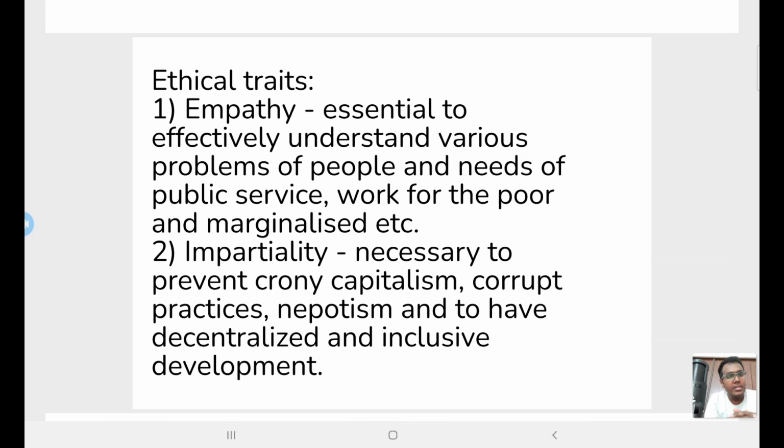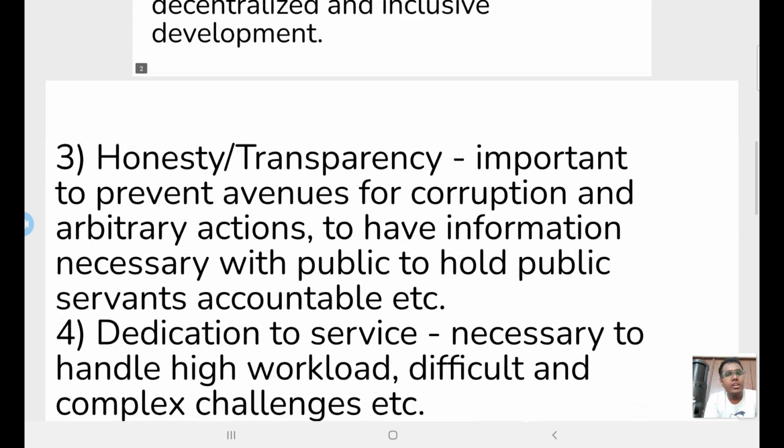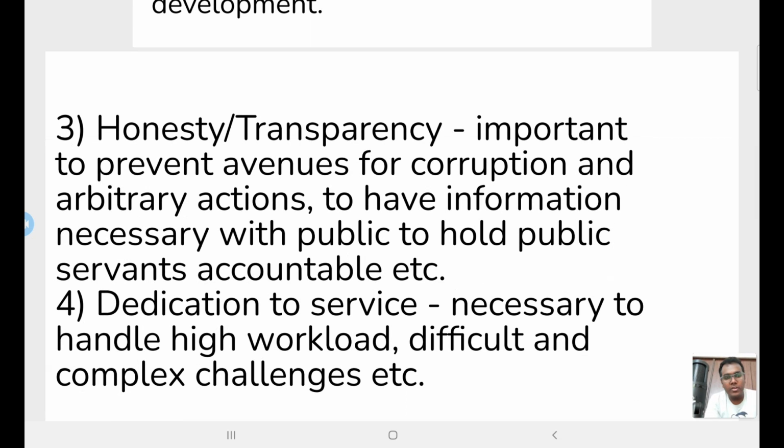For example, why is empathy required? To really understand others' problems, to understand the needs of public service, and to work for the poor and marginalized. So for these things, empathy is very essential. And impartiality, why is it required? It is required to prevent crony capitalism, corrupt practices, nepotism, and to have decentralized and inclusive development. And we need honesty and transparency primarily for two things: to remove any avenues that allow corruption or arbitrary actions, and to give the public information that is necessary to hold public servants accountable.